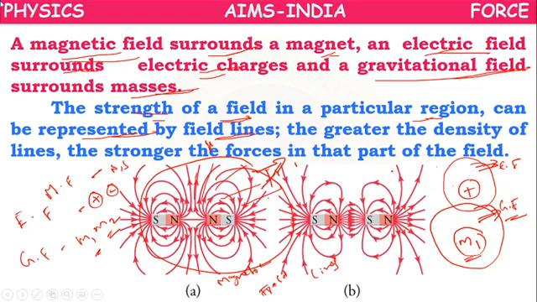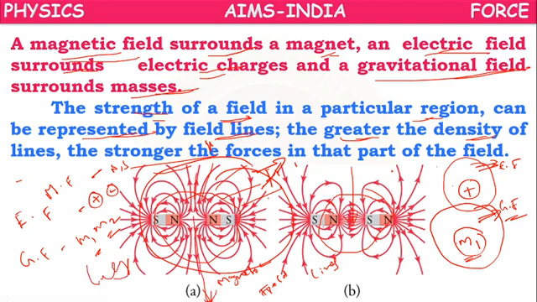The field lines represent the strength of the field. The greater the density of the lines, the stronger the force. If you compare this part between the north pole and south pole, in this place field lines are more, and in this place field lines are less.